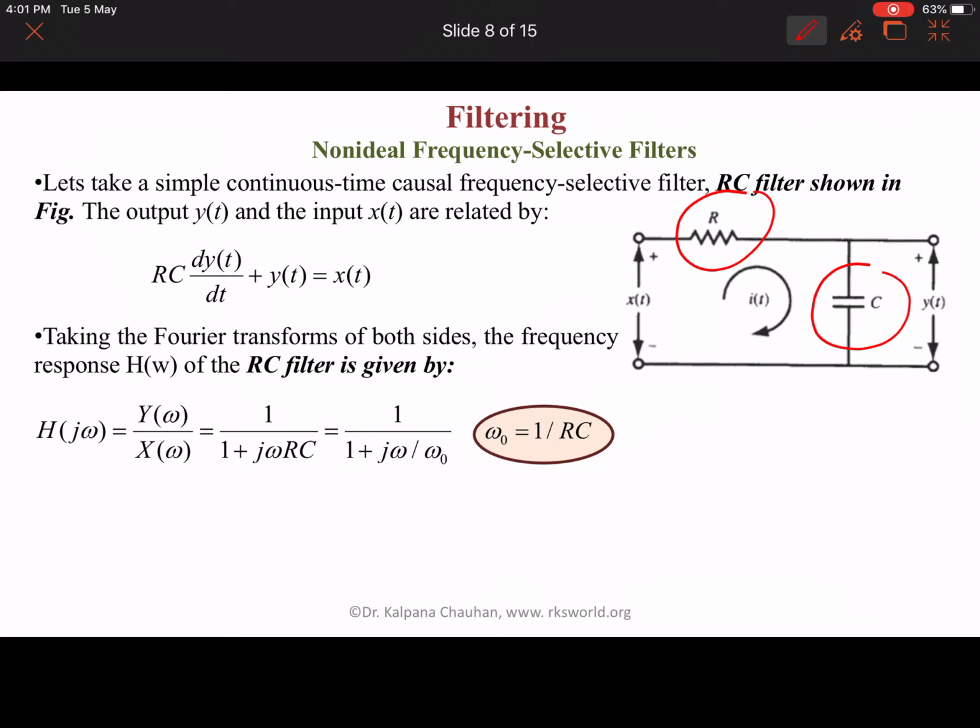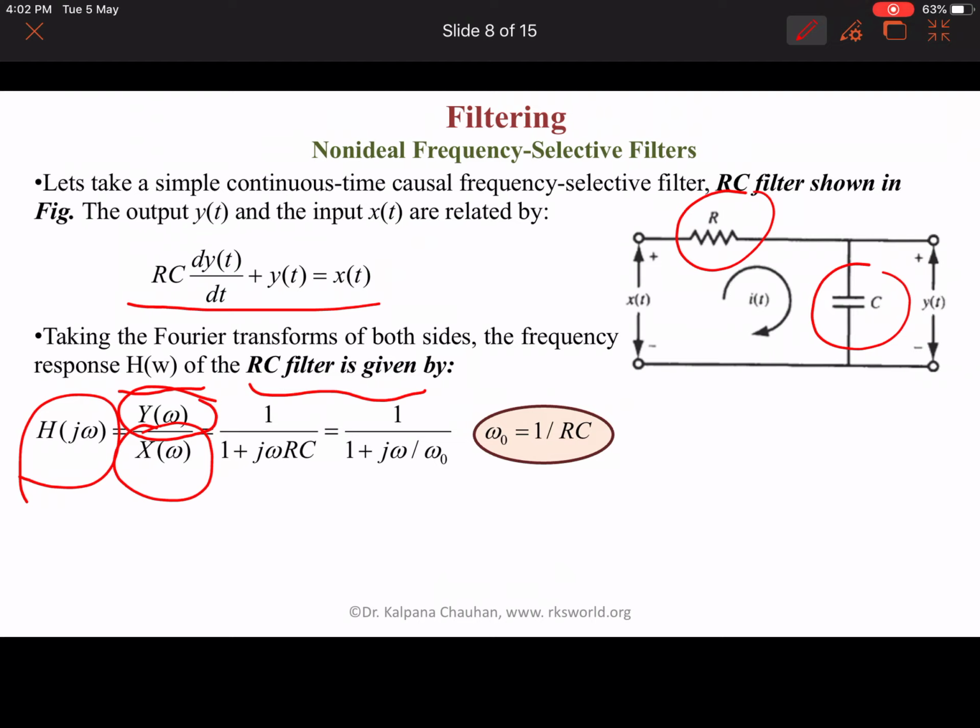The output y(t) and the input x(t) are related by the equation RC dy(t)/dt plus y(t) is equal to x(t). If we take the Fourier transform on both sides of this equation, the frequency response H(j omega) of this RC filter can be represented as H(j omega) equal to Y(omega) upon X(omega), which is equal to 1 upon 1 plus j omega RC.